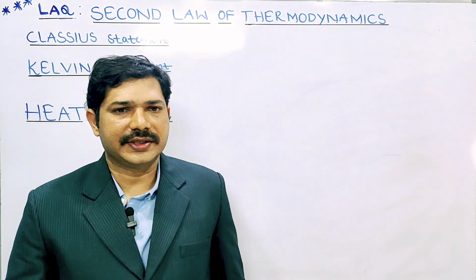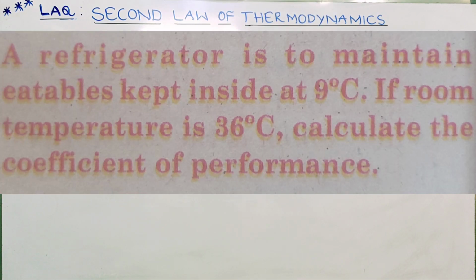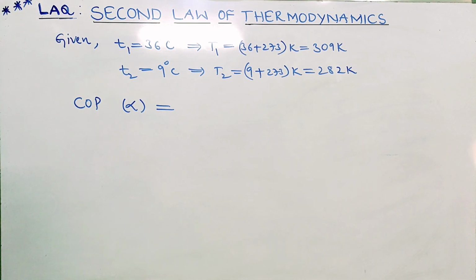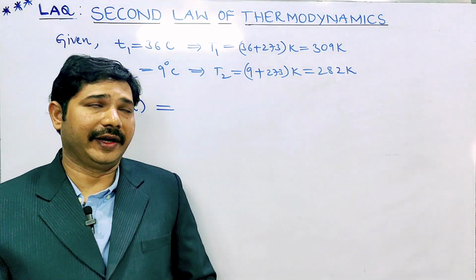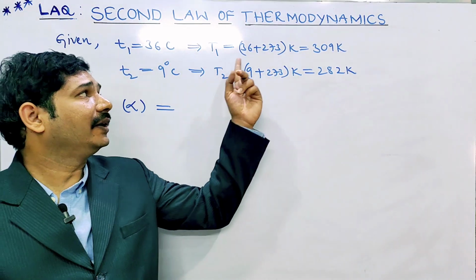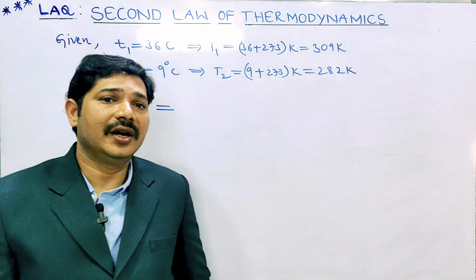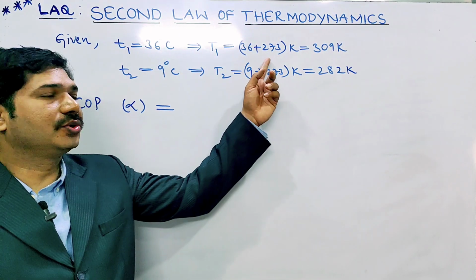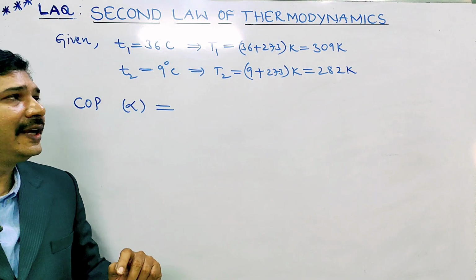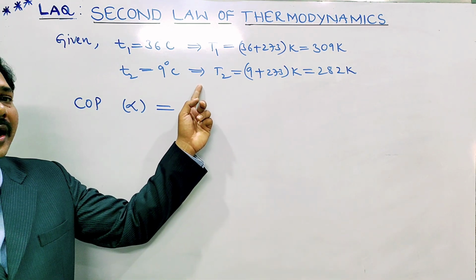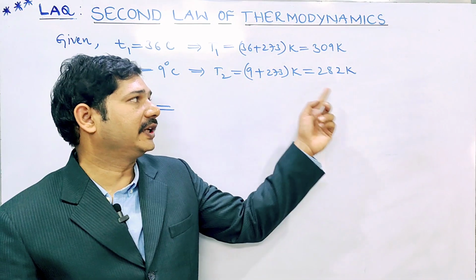So now let's see the question on screen. A refrigerator is to maintain eatables kept inside at 9 degrees centigrade. If room temperature is 36 degrees centigrade, calculate the coefficient of performance. Here T1 is given as 36 degrees centigrade, but we have to convert into Kelvin. So T1 equals 36 plus 273, because to convert to Kelvin we add 273. That is 309 Kelvin. And T2 is given as 9 degrees centigrade, so T2 equals 9 plus 273, that is 282 Kelvin.